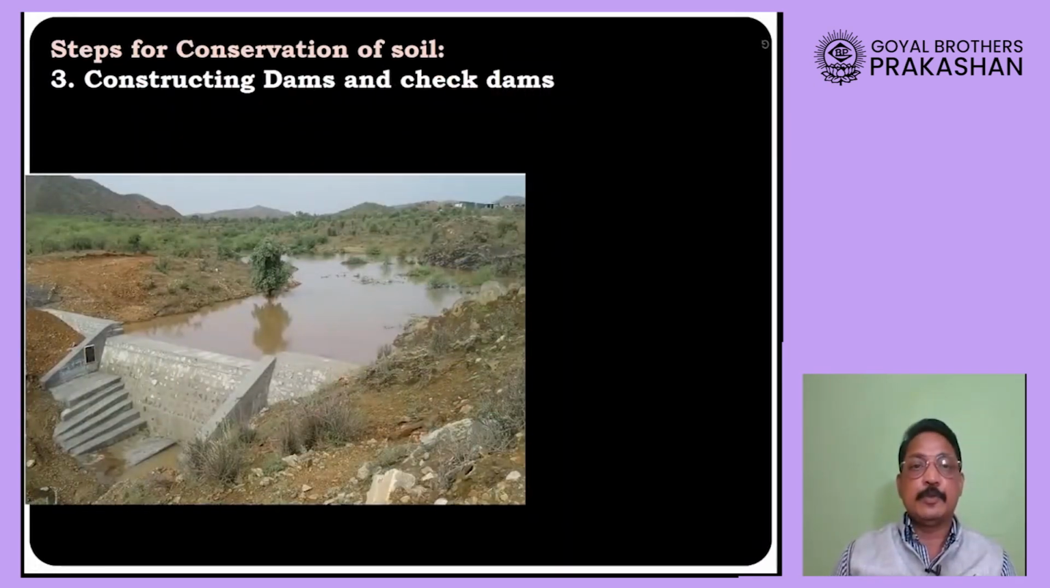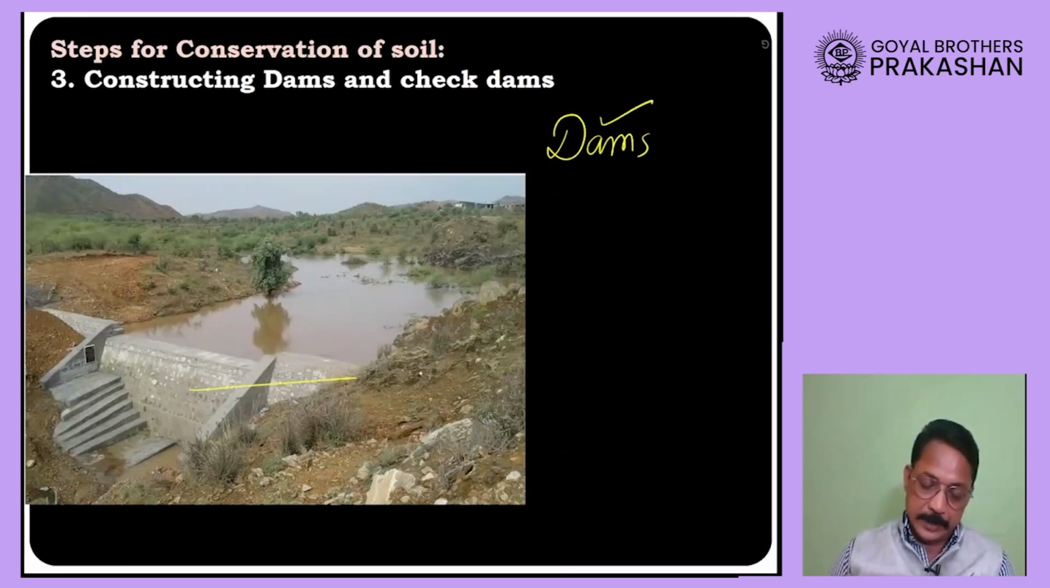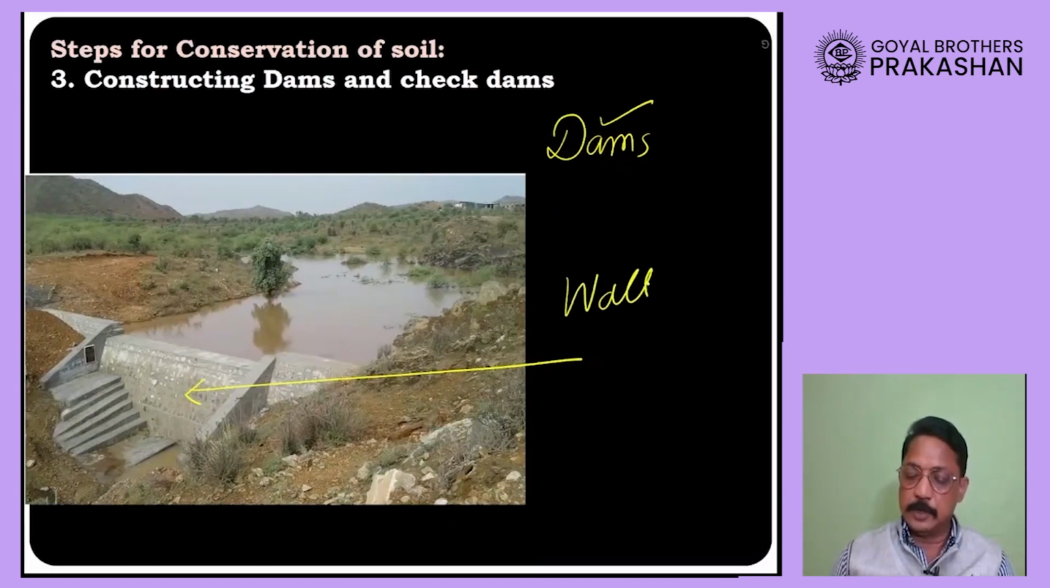Next step is to construct dams and check dams. Okay, now you know what is a dam. What is a check dam, dear students? Now look at this picture. Now it's a small wall, also called an embankment, that is constructed across a small river or a stream. Now you find here this water has become muddy.